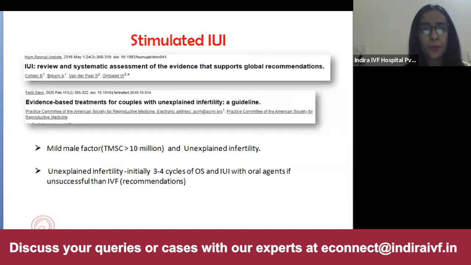Yes, I agree with you that it is better to go with oral stimulants, which are oral ovulogens. So we try for 3 to 4 cycles. If the patient conceives, well and good. If she doesn't, then we go for IVF. And the best choice is oral ovulogens rather than going for gonadotropins.